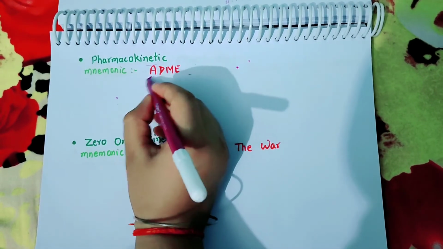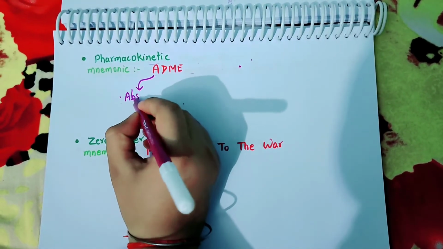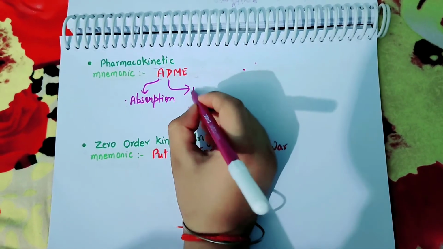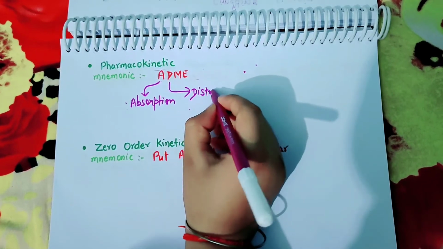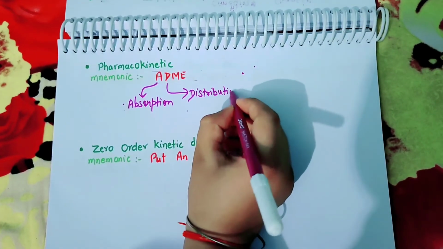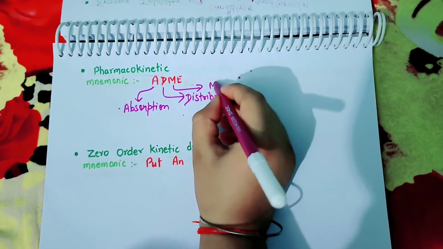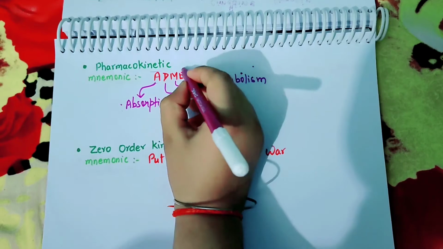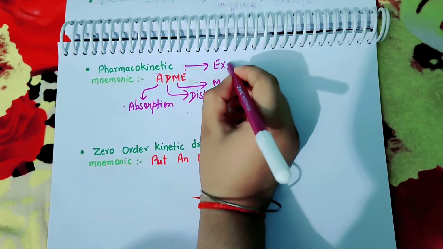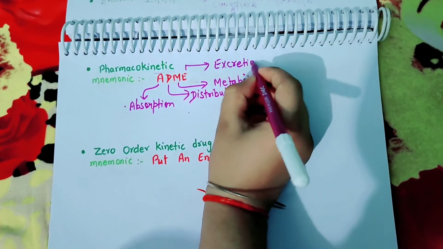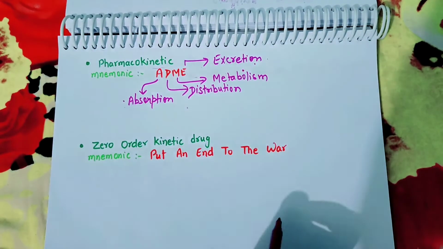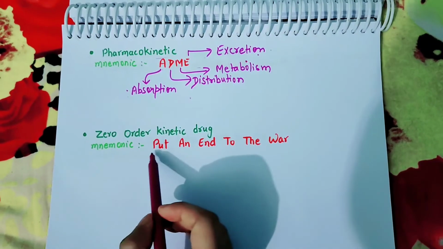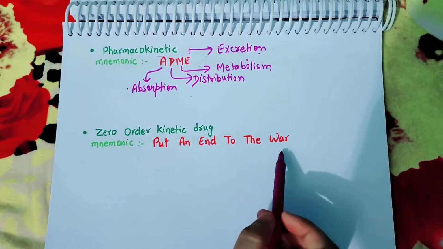ADME means A stands for absorption, D stands for distribution, M stands for metabolism, and E stands for excretion. Now come to zero order kinetic drugs. For this, the mnemonic is put an end to the war.